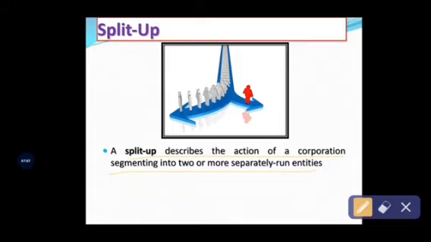So in a similar way, it is similar to the spin-off position, but there is a slight difference between spin-off and split up. So split up describes an action or event of a business organization or corporation, which means segmenting into two or more separately run entities. Okay, see, with the example I will give clarity so that you will get a clarity about these two concepts, spin-off and split up.